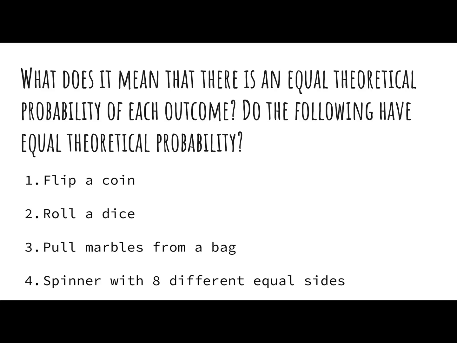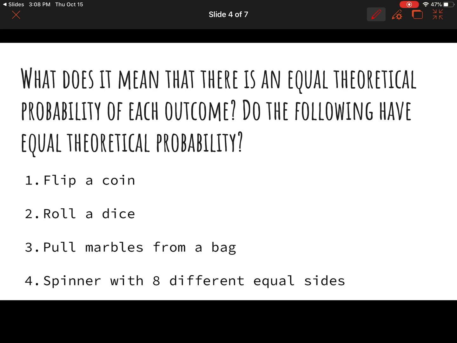All right, so what does it mean that there is an equal theoretical probability of each outcome? Do the following have equal theoretical probabilities? So let's just think about this for a second. What does equal theoretical probability mean? Well, it means that the theoretical probability of each event is going to be equal to one another. So let's start off by looking at flipping a coin.